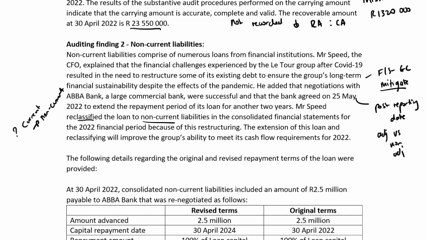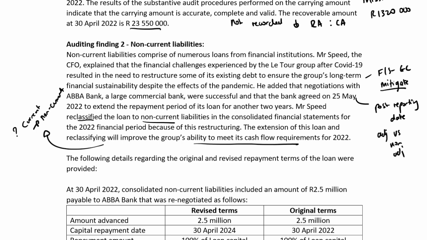The extension of this loan and reclassifying will improve the group's ability to meet its cash flow requirements for the 2022 period. So once again, if it's going to improve this, it would indicate that they've done a change from current to non-current. But is that correct?